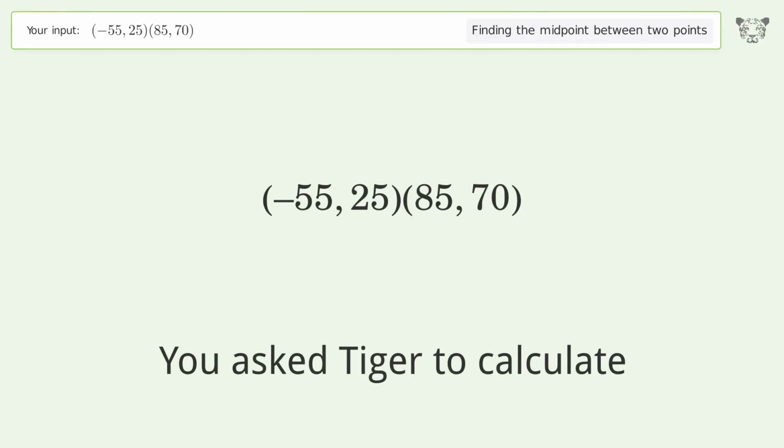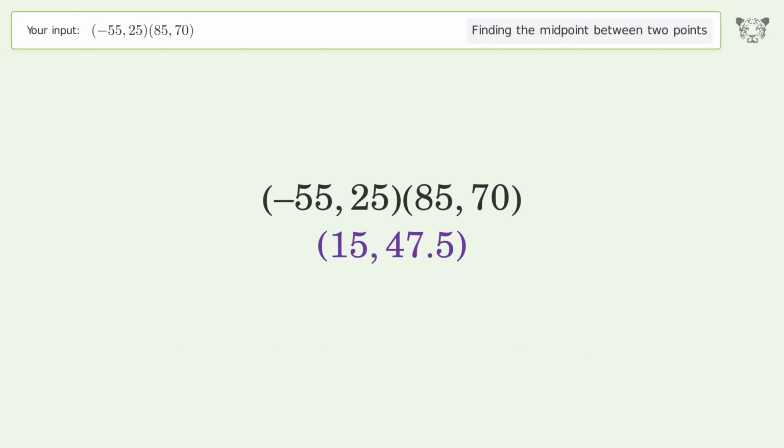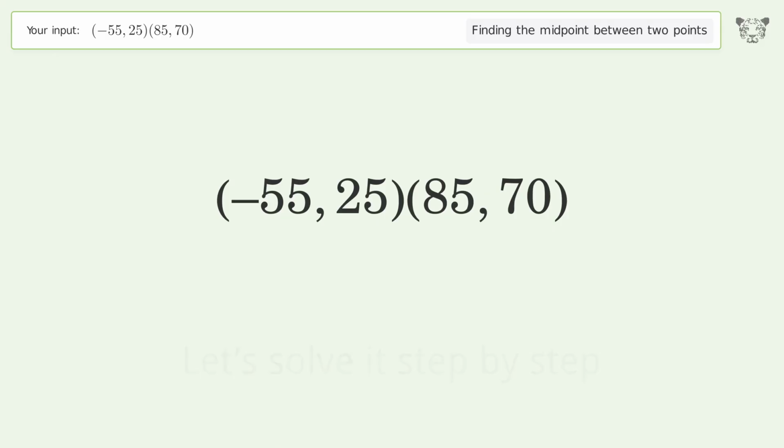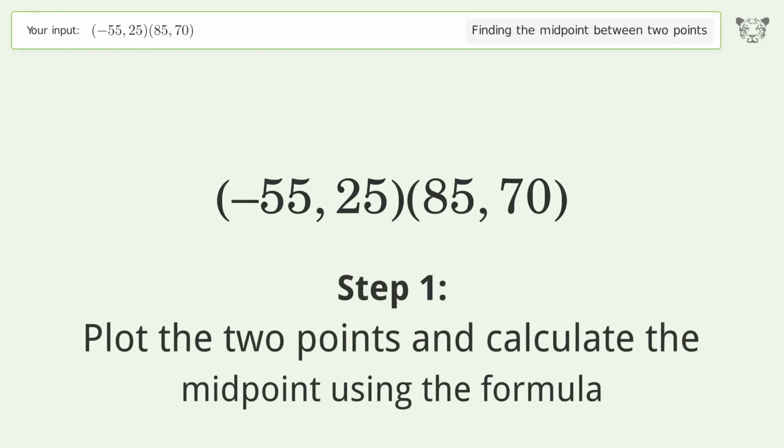You ask Tiger to calculate. This deals with finding the midpoint between 2 points. The midpoint between the 2 points is 15, 47.5. Let's solve it step by step. Plot the 2 points and calculate the midpoint using the formula.